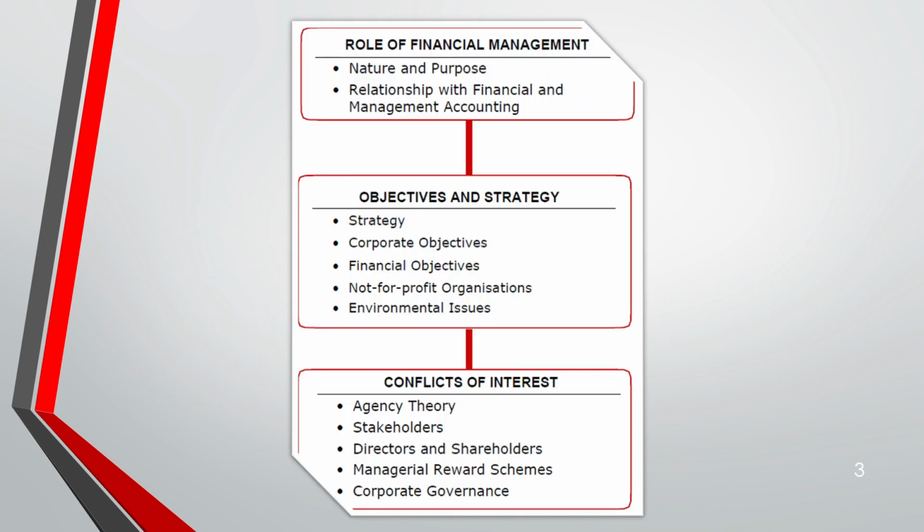This is an overview that we are going to go through in this lecture. Okay, first is the role of financial management. Under that, what is the nature and purpose of financial management and its relationship with financial and management accounting. Okay, you have previously done those two subjects. When you come to financial management, you have to have some knowledge of your ratios and some formulas, those which have been taught to you in financial and management accounting.